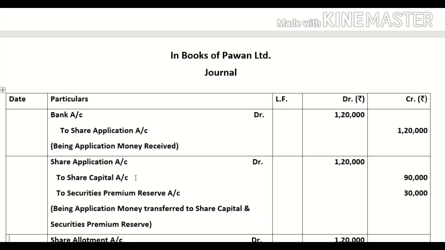So capital at the rate ₹3 on 30,000 shares. So amount will be 90,000. And how much premium is called along with the application? 1. On how many shares? 30,000. So 1 multiplied by 30,000, it will be 30,000.